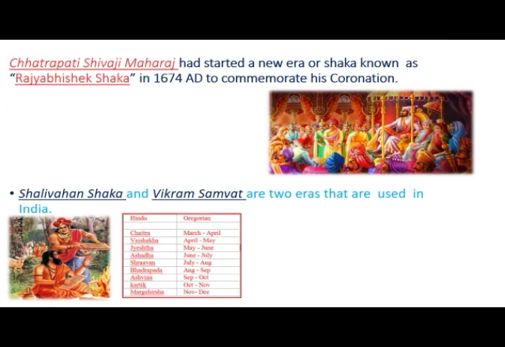So that type of era is known as Vikram Samvat, and these two types of eras, Shalivahan Shaka and Vikram Samvat, are the two types of eras which are still being practiced, still being used in the country India.